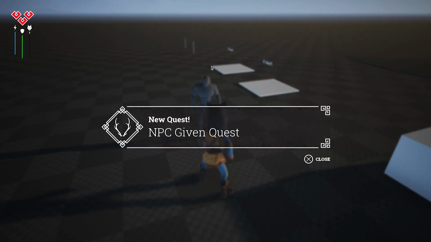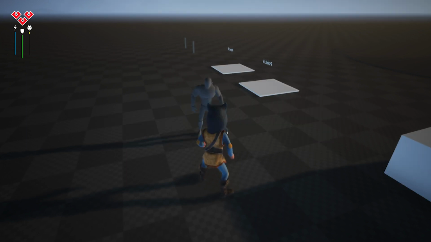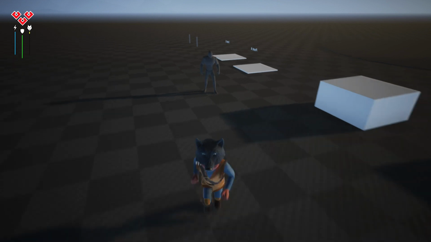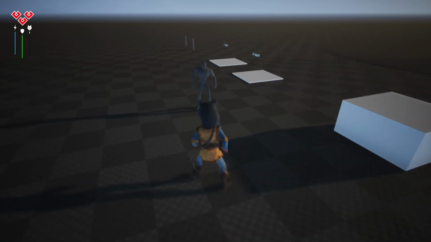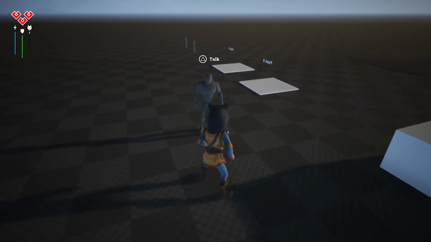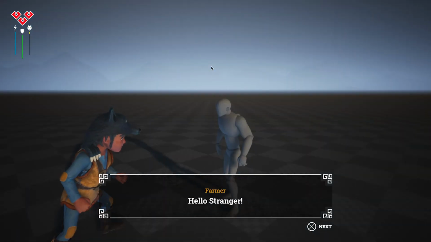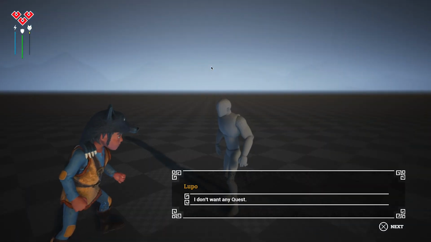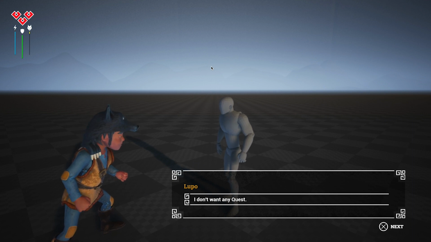Other features are related to quests. In Howling Tales, many quests will be given depending on the answers the player chooses during the conversation. So when the player chooses an answer that gives a quest, this answer will be hidden the next time we visit the NPC. Finally, I applied a new UI design.